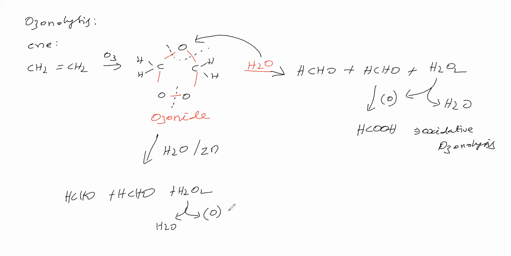This nascent oxygen is taken by zinc rather than by formaldehyde. Therefore, zinc becomes zinc oxide. Formaldehyde is not undergoing oxidation. This nascent oxygen is preferentially taken by zinc rather than formaldehyde. So zinc is converting into zinc oxide, but formaldehyde is remaining as aldehyde itself. This is called, in the sense, reductive ozonolysis.